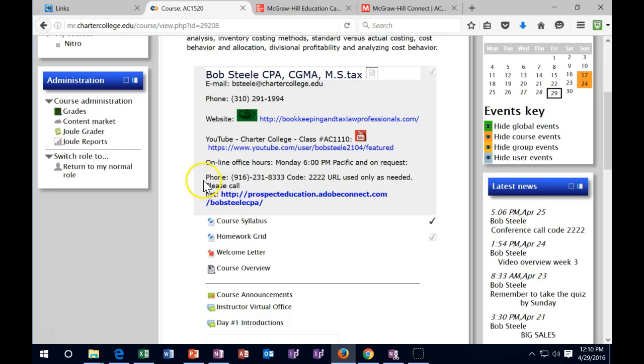Remember that the line is here. It's a different line to call in to. First call into the line if you want to participate here and ask questions at this time. Then we'll go in here and use the screen share software as needed. So first call in here, then we'll use that for the audio. And if we need it, then we'll go in here and we can work some problems using the screen share software at that time.